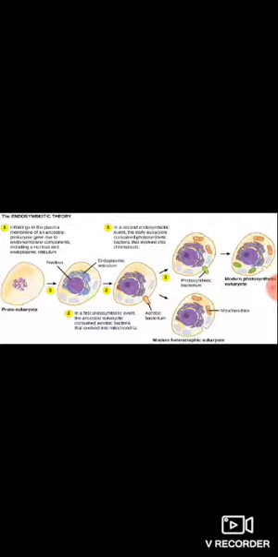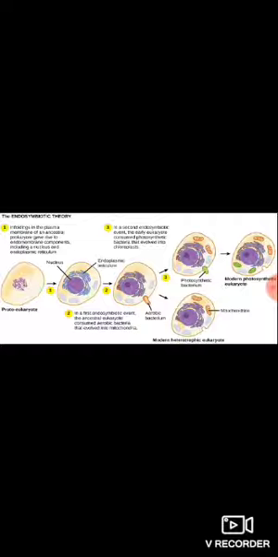In this way the mitochondria and the chloroplast evolved. So the aerobic bacteria established themselves as mitochondria and blue-green algae as chloroplast. Blue-green algae, or the photosynthetic bacteria, evolved into the chloroplast.